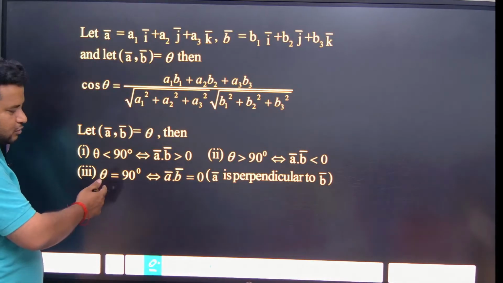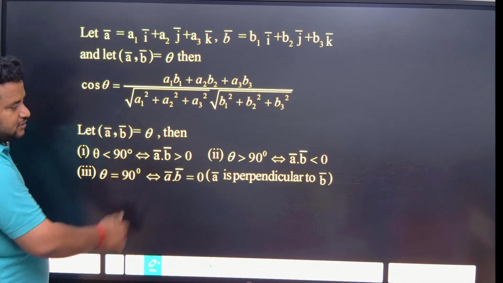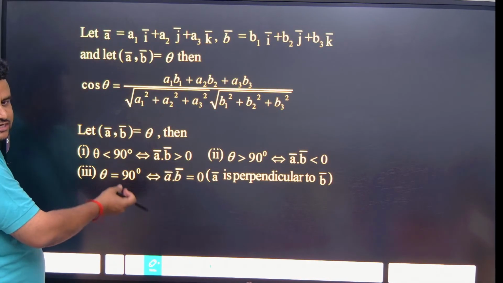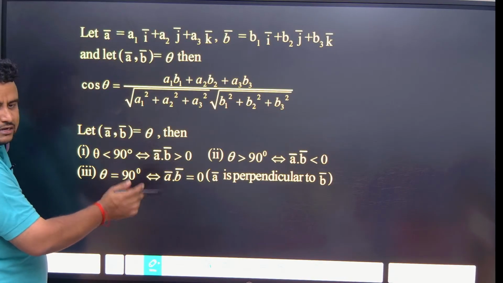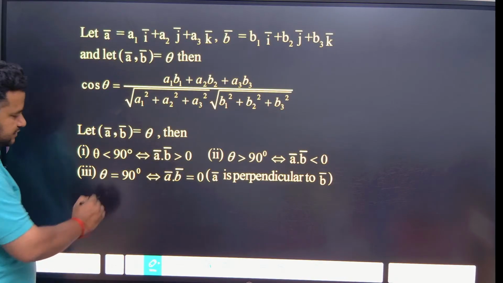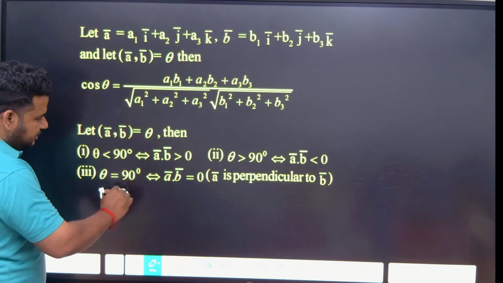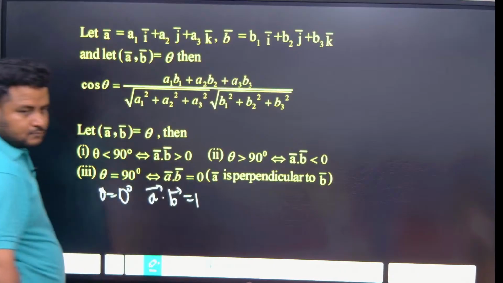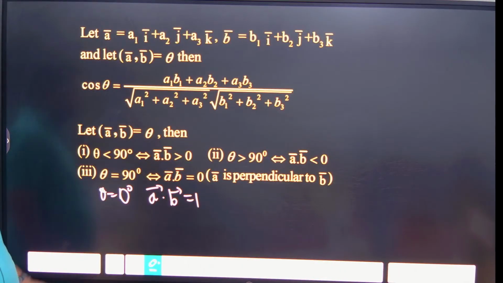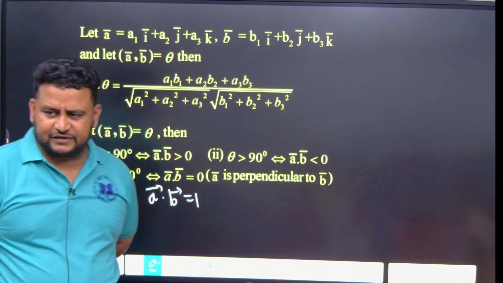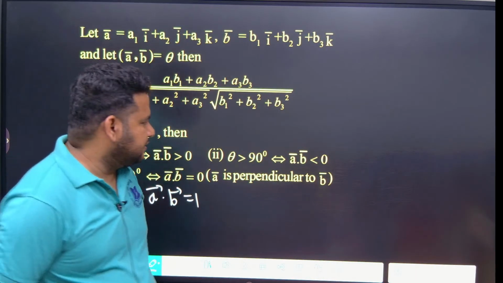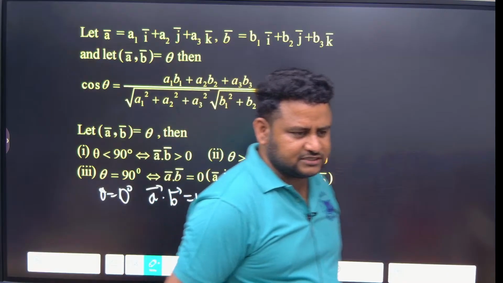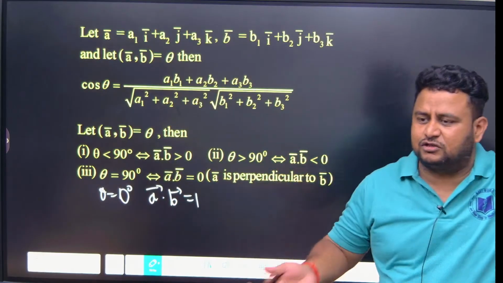If theta is equal to 90 degree, the dot product will be 0. A is perpendicular to B. If theta is equal to 0 degree, cos theta will be equal to 1. Understood? So if theta is less than 90 degree, the dot product is positive. If greater than 90 degree, the dot product is negative. Clear? Understood? This is important because this will help you to eliminate the options.